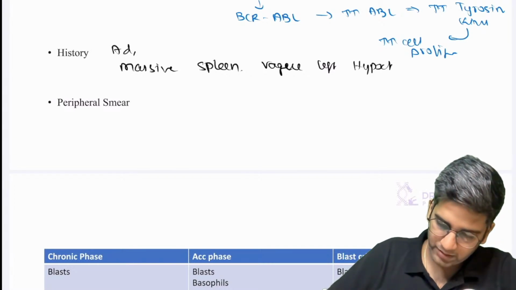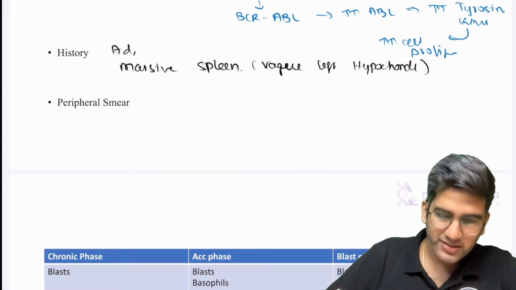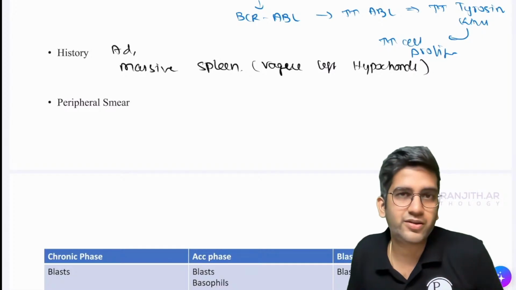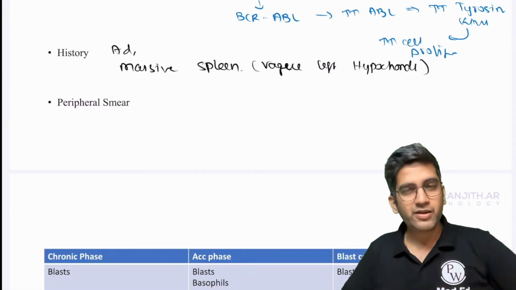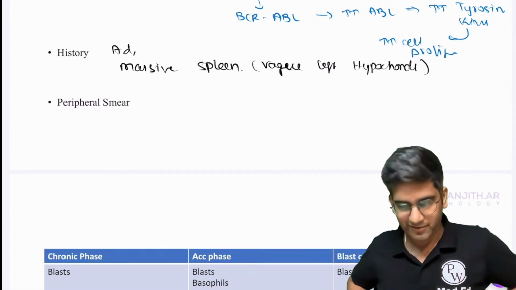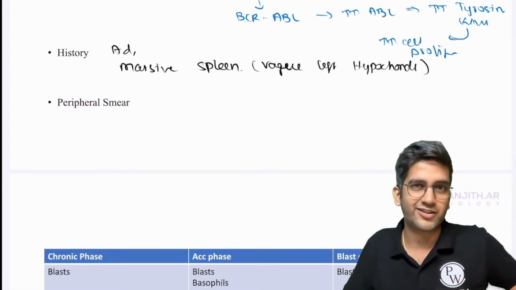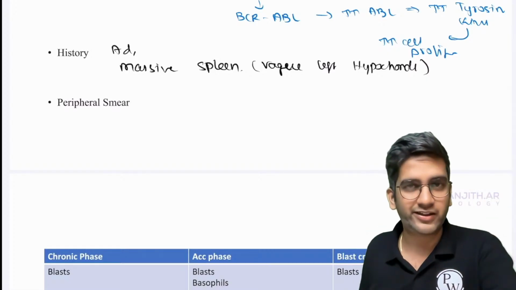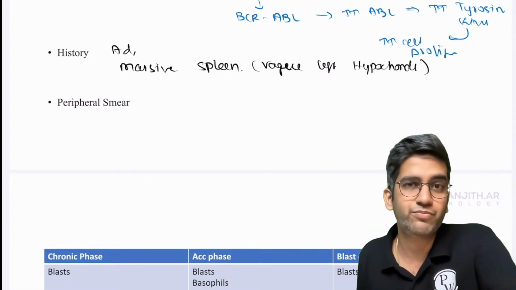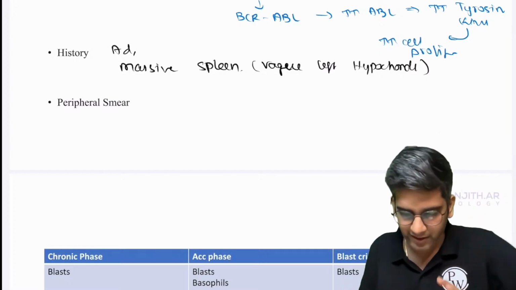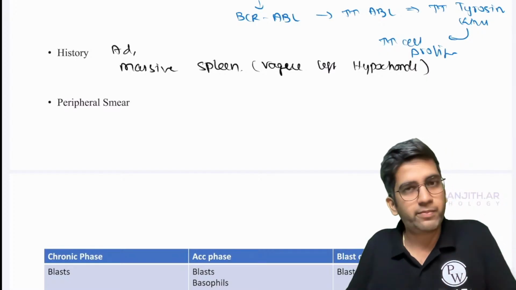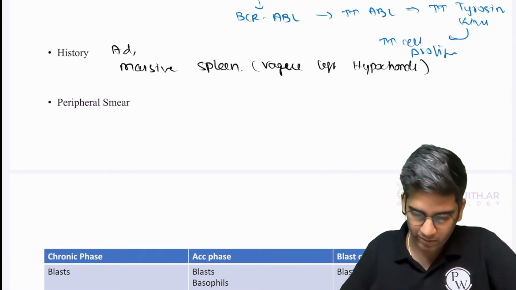Okay. See, I always think about this. Whenever you are in a Viva, suddenly there'll be a confusion whether the spleen is on the left or right. I always use touch here. Okay, left hand side. Okay, it's the spleen. It's fine to take time in a Viva. Don't make a blunder just because you want to be first. It's okay. Take your time. Vague left hypochondrial pain for CML, classical diagnostic, right?